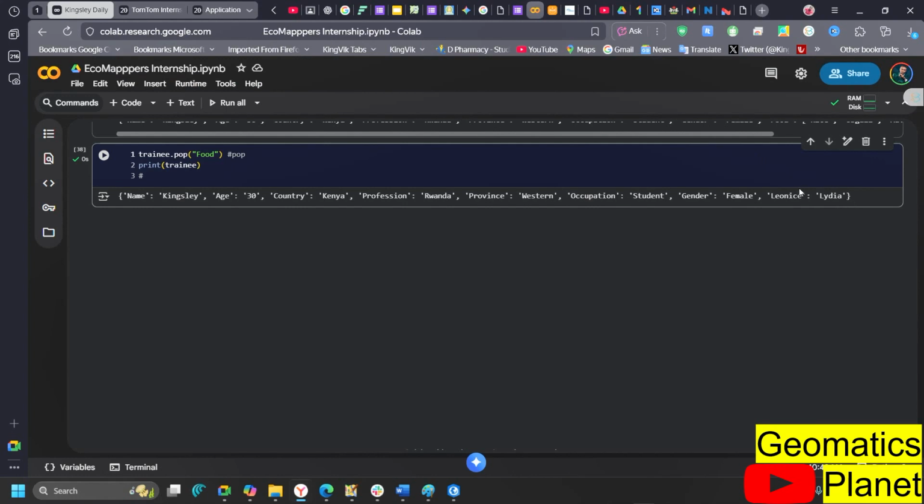You can see it here. There is no food that is inside here again. So we have ended up removing it. Go ahead.